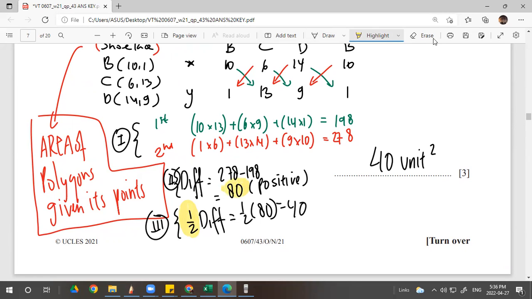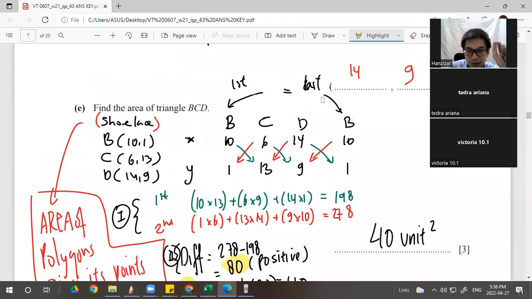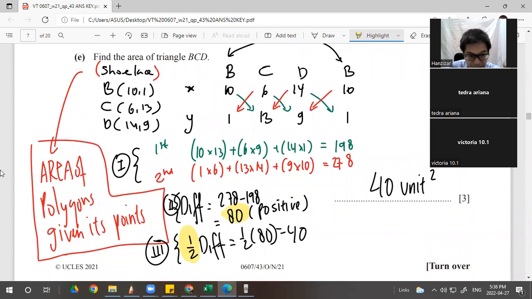Okay, it's unfair if your teacher doesn't teach you this, because this is the most powerful thing to calculate the area of a polygon given by its points. So this is very, very powerful. The easiest way. You can find it in Google, just type shoelace formula area.